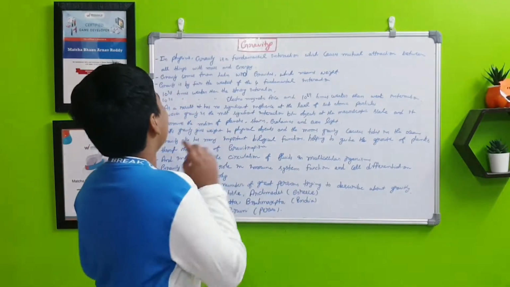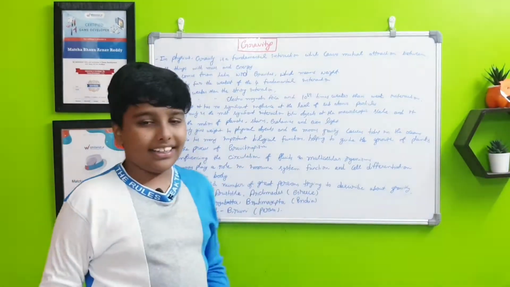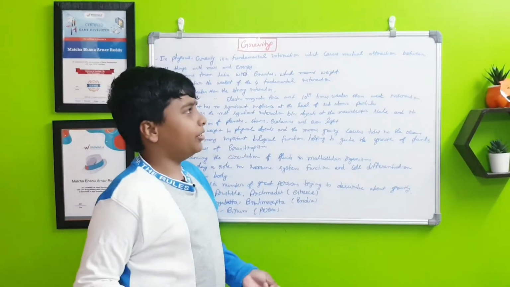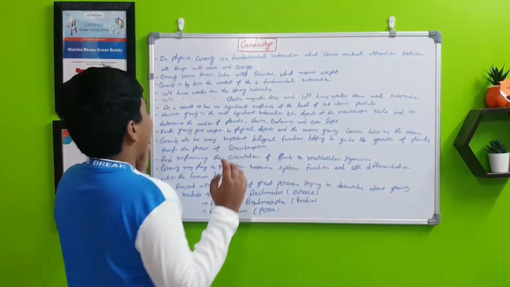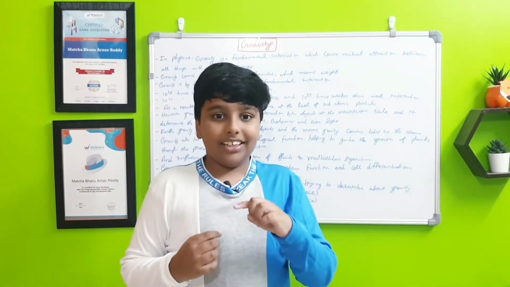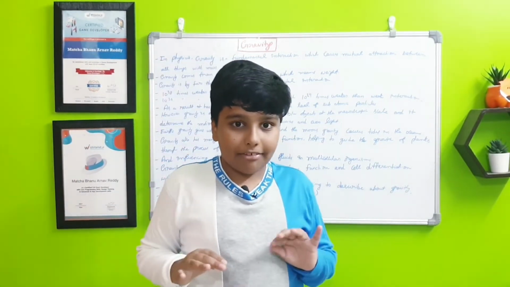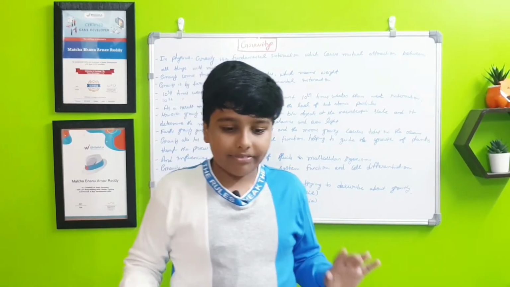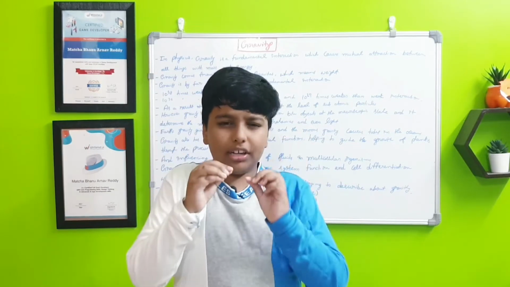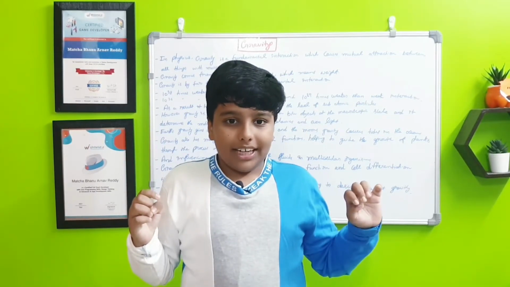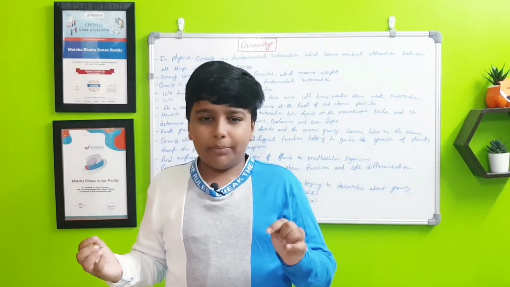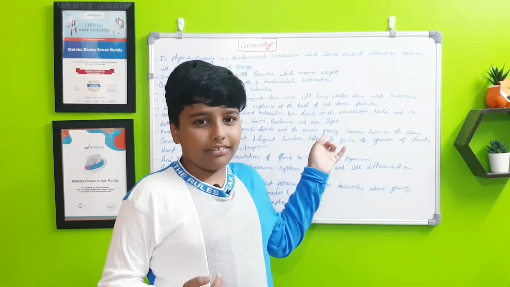So in physics, gravity is a fundamental attraction which causes mutual attraction between all things with mass and energy. So everything with mass and energy will be attracted by gravity. For example, we also have gravity, but on a very small level. So on a very small level, I am somehow attracted to that bird.